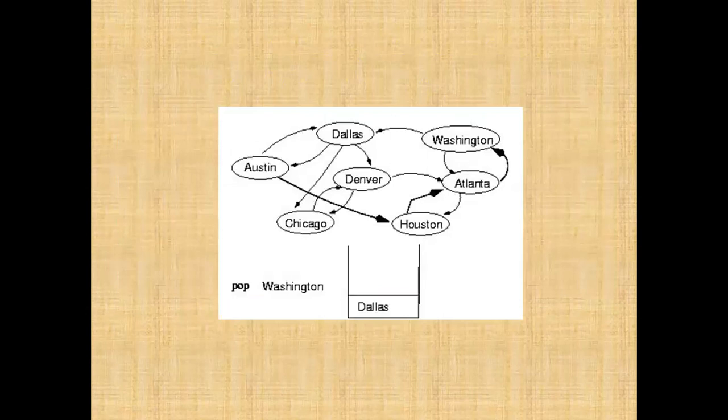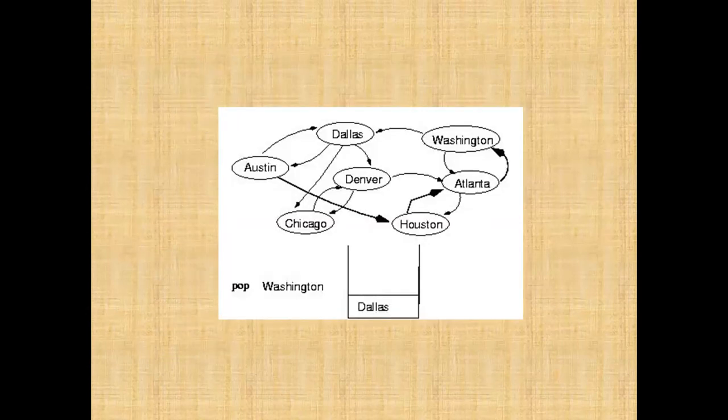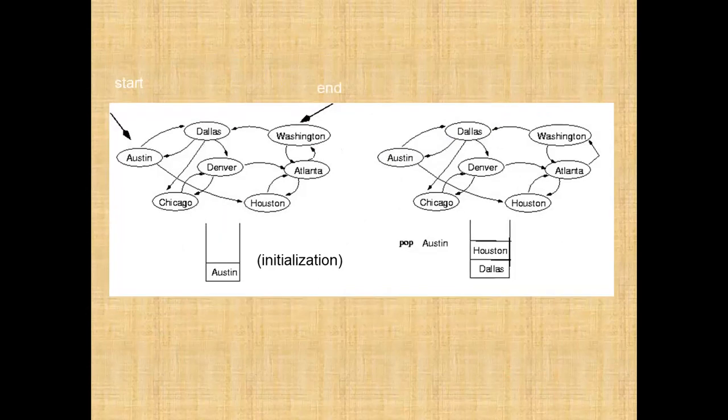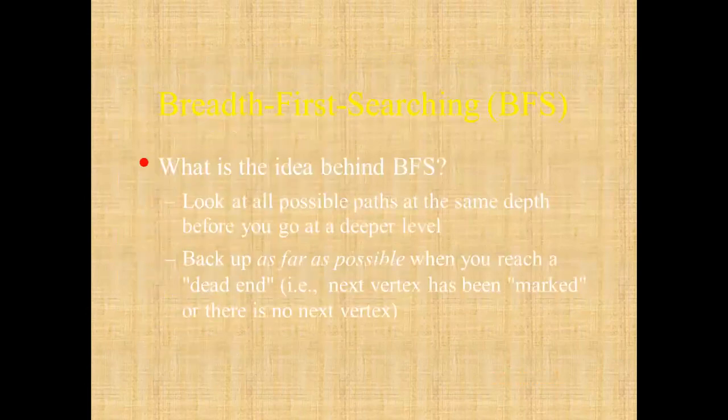उसके बाद वॉशिंगटन से आउटर जाने वाले कौन सा है? डलास है. दैट इज अ डलास. आप फिर से आ गए. दैट्स हाउ यू कैन हैव द DFS, depth first search algorithm for you using the stack. Then we will see the breadth first searching. Okay, that's the idea behind.